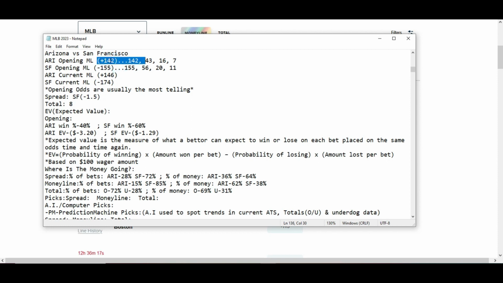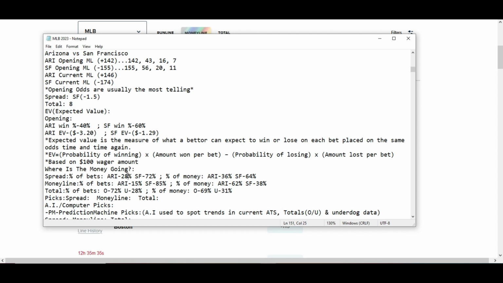Opening: Arizona plus 142, minus 155 for San Francisco. Current: Arizona plus 146, minus 174 for San Francisco. San Francisco is favored by a run and a half on the spread. Total is at 8 runs. Arizona win percentage based off the opening: 40%. San Francisco win percentage is 60%. That is $1.29, minus $1.29. Making Arizona much more valuable as a dog in this game. That can fluctuate. That can change up until the opening pitch.